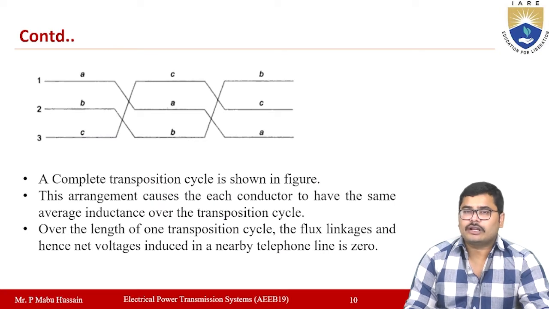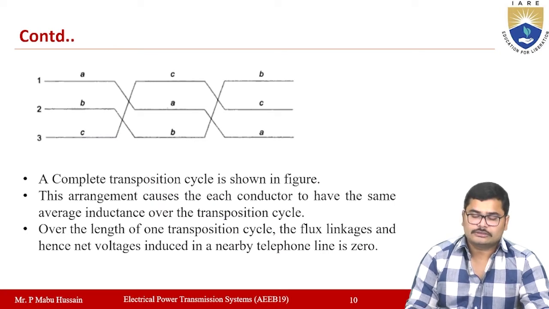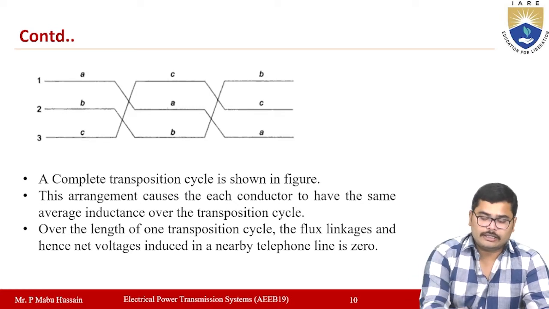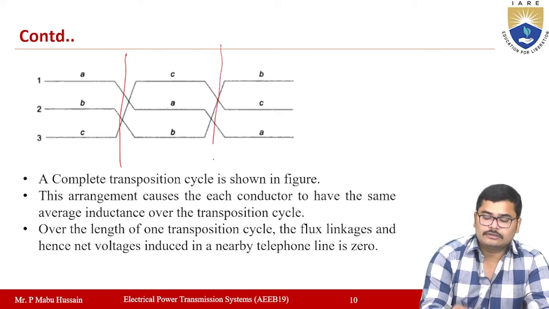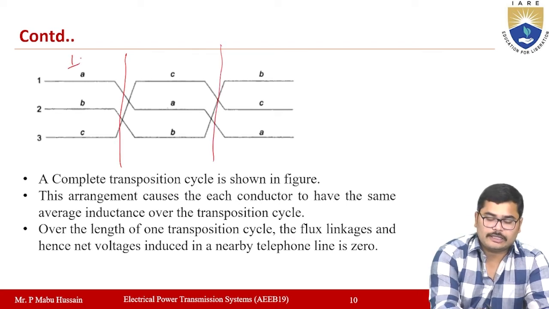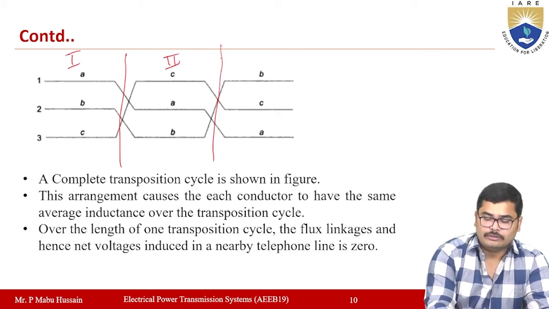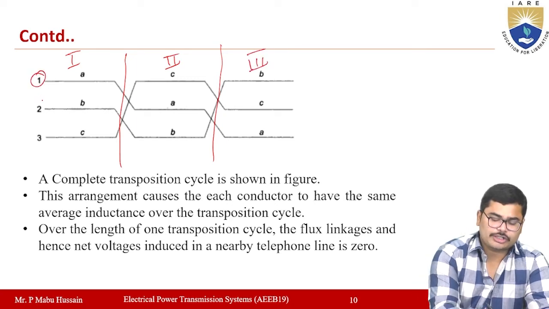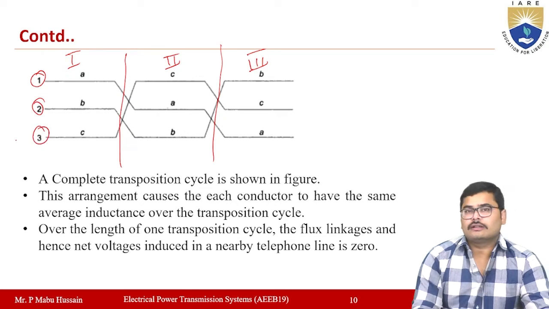Here we are taking the transposition of conductors. Transposition of conductors is nothing but exchanging the positions of the conductors at regular and equal intervals. Here we are exchanging at two positions, and the total transmission line length is divided into three sections. These are the positions of your conductors.